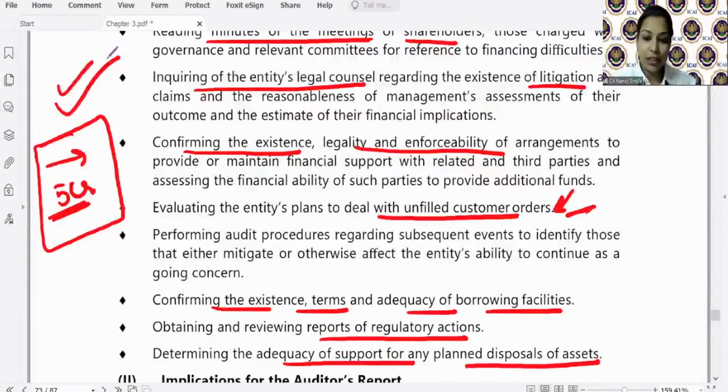ठीक है. Simple है. अभी तक हमने क्या पढ़ा कि going concern को whether it is going concern is appropriate और not, पहले तो वैसे कौन देखता है? Management is responsible for preparation of financial statements on the going concern assumption basis. ठीक है. Now auditor की क्या responsibility है? So the objective are to obtain sufficient appropriate audit evidence about the appropriateness of management's use of going concern, right? Then based on your audit evidence, whether auditor has become aware of any significant event or fact that may cast significant doubt on the entity's ability to continue as a going concern and to report accordingly.